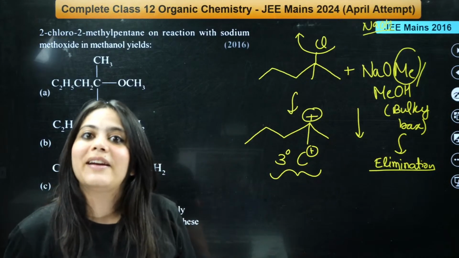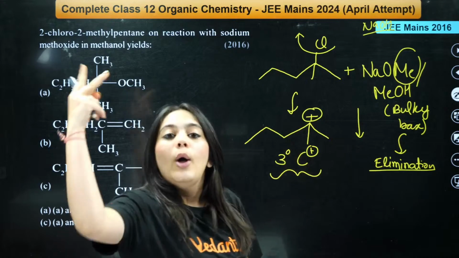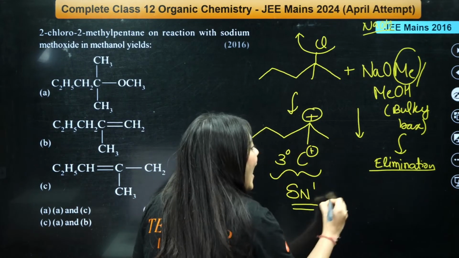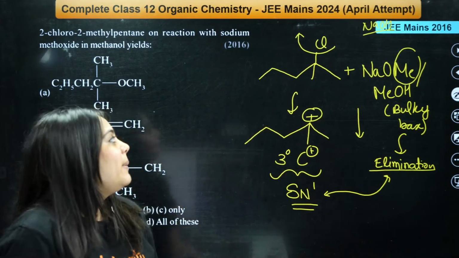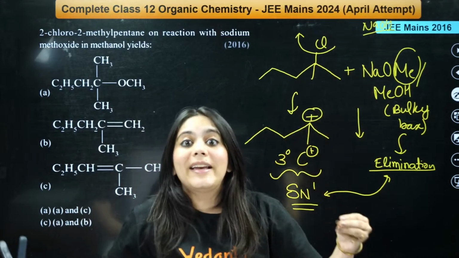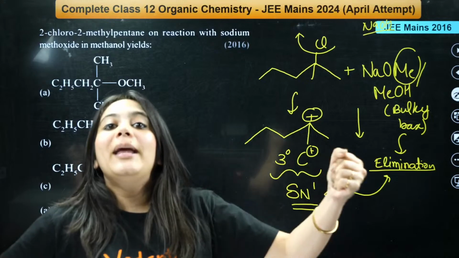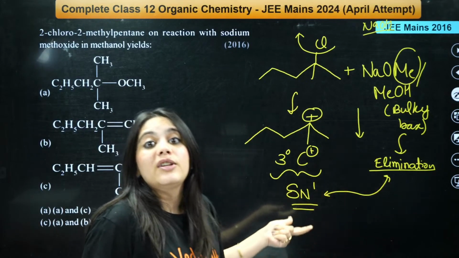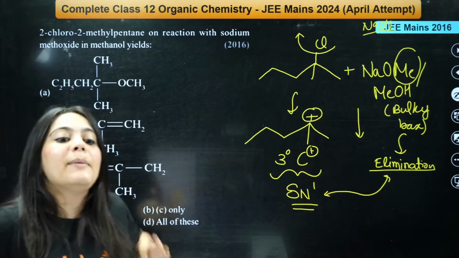Which is a very, very stable carbocation. Hence, this reaction will undergo both kinds of reactions, which is SN1 as well as elimination reaction. Is this thing clear to everybody? Because with a very strong nucleophile, SN1 reactions happen. With a very bulky base, what happens? Elimination reactions take place. So both of these reactions will take place simultaneously.